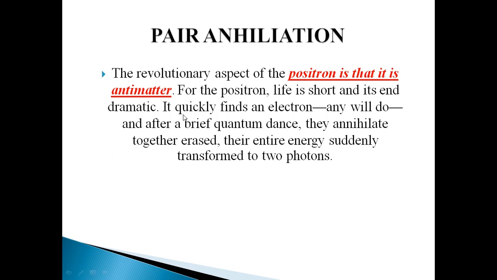It quickly finds an electron, and after a brief quantum dance they annihilate together, erased, and the entire energy is suddenly transformed into photons. Because it is antimatter, its life is short, and it finds an electron as soon as possible and they annihilate together, and their mass is totally converted to energy. We will now learn about the pair annihilation process.